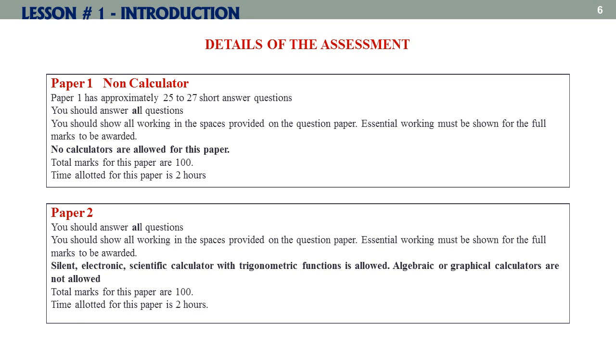Time allotted for this paper is 2 hours. Earlier, the total time allotted for this paper was 2 hours and 30 minutes. And now, from 2025, the time allotted for paper 2 is also 2 hours. Earlier, since 2024, there were 11 questions which you have to answer. But now, from 2025, this paper may also have 25 to 27 questions which you have to answer.